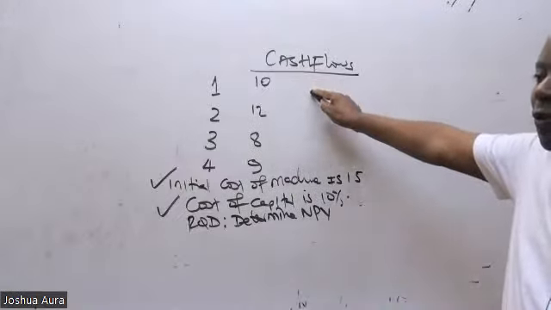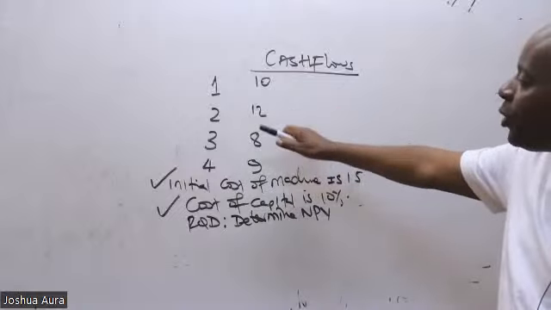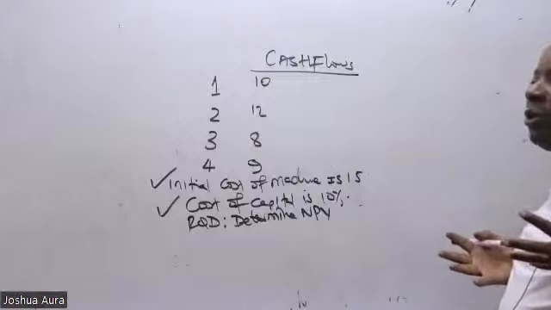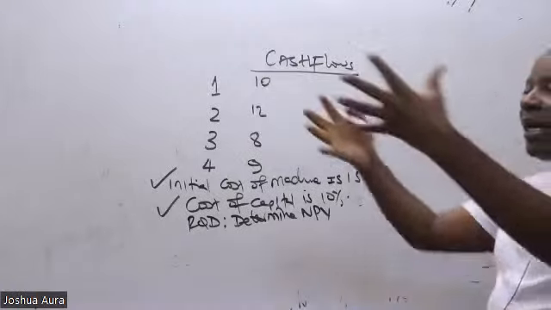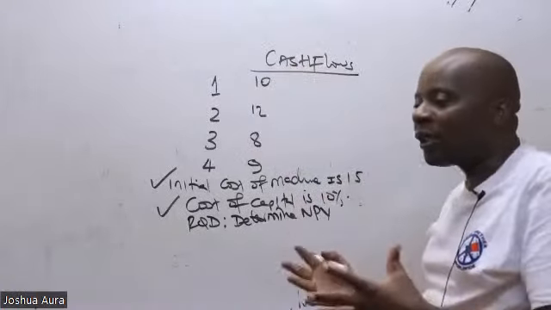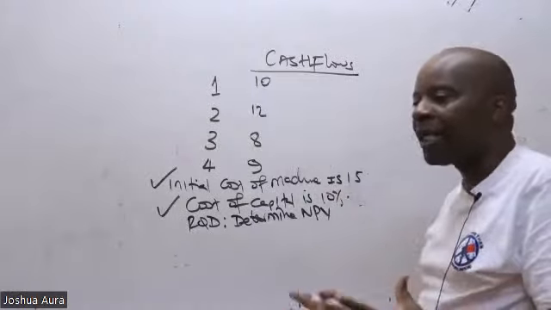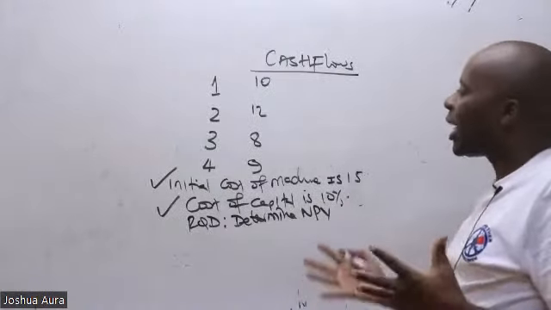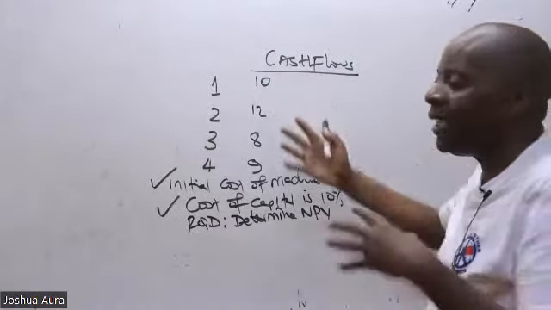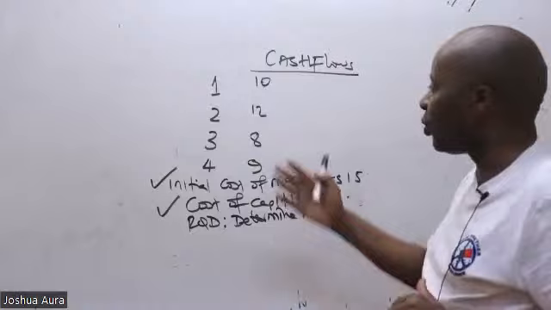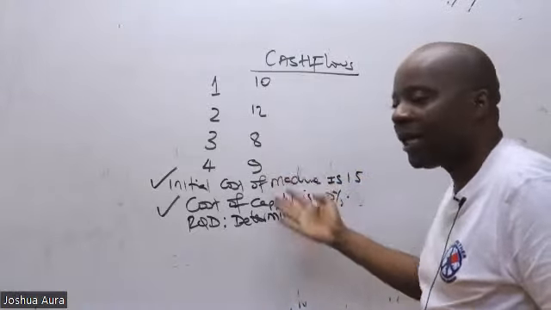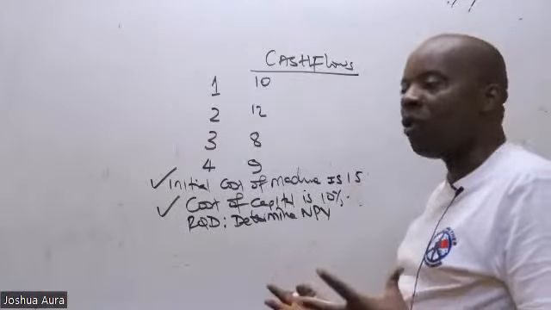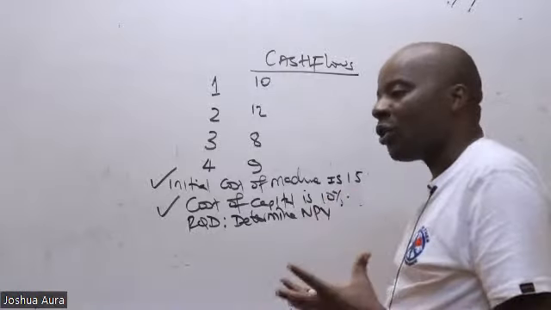Rule number 1 of finance. These future cash flows, we must get them from the future. We bring them to today. We must discount them. To discount them, we must appreciate which kind of cash flows we have. The cash flows that we have here are irregular. They are wobbling. They're dancing. Today, I'm getting 10, other 12, 8, 9. So if they're irregular, then to discount them, I shall use what we call PVIF.